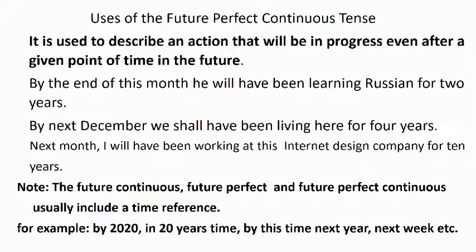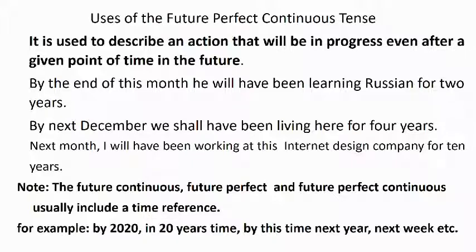It means that at the given point of time in the future, he will have been learning Russian for 2 years. That means the action is not yet over. It will be in progress at a particular point of time in the future.